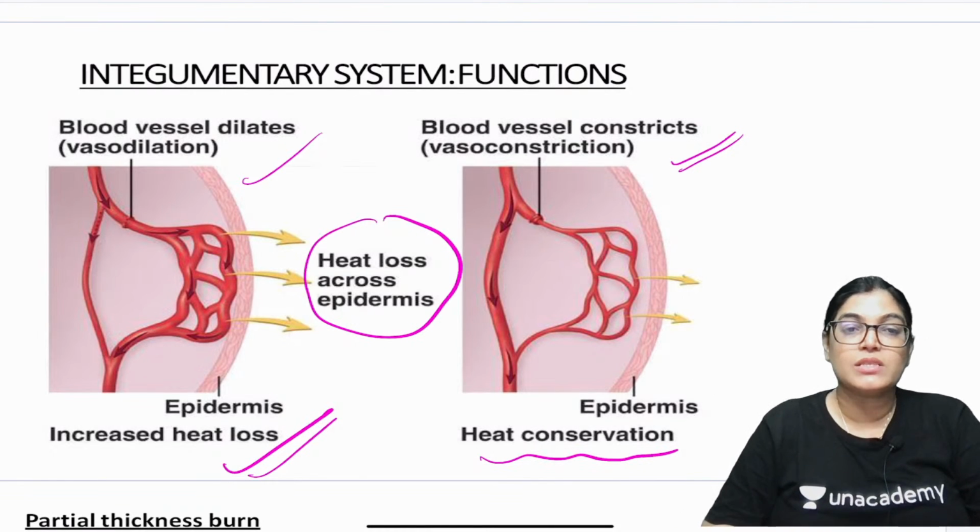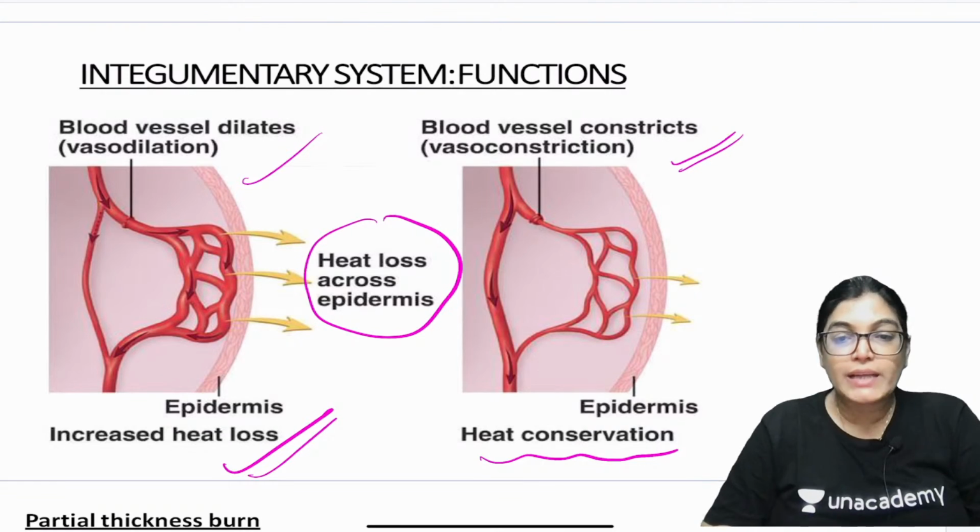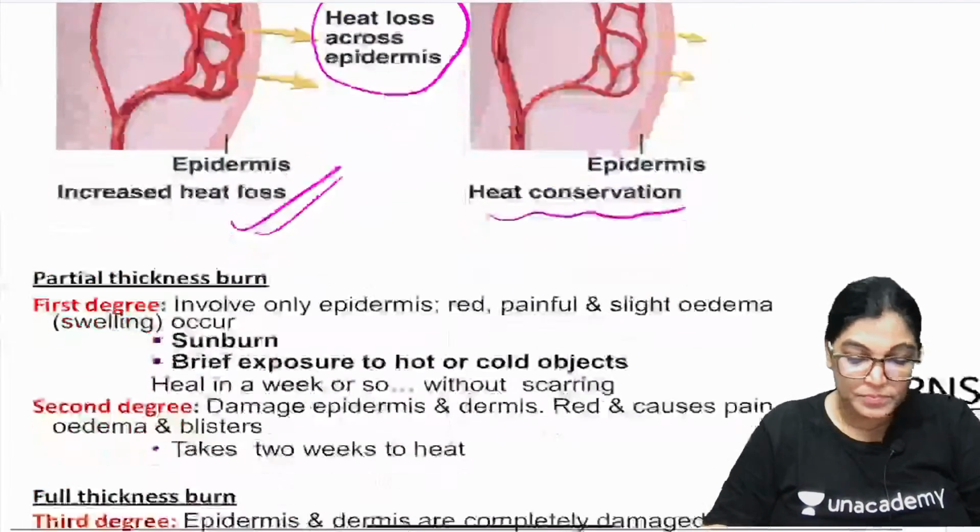So vasoconstriction and vasodilatation occur in response to hot and cold environments to maintain the body temperature.